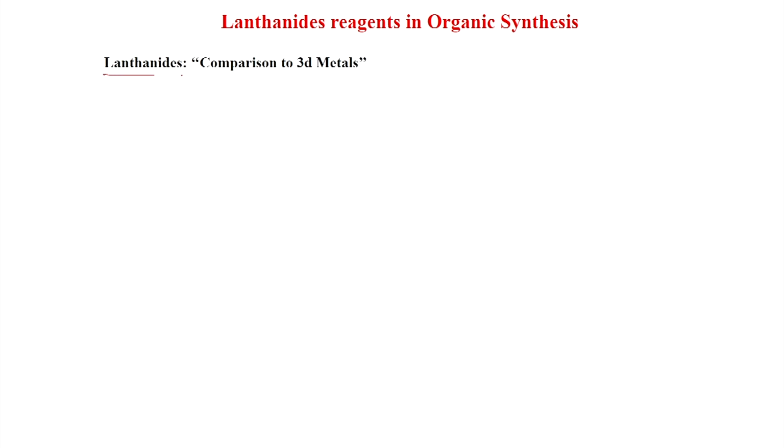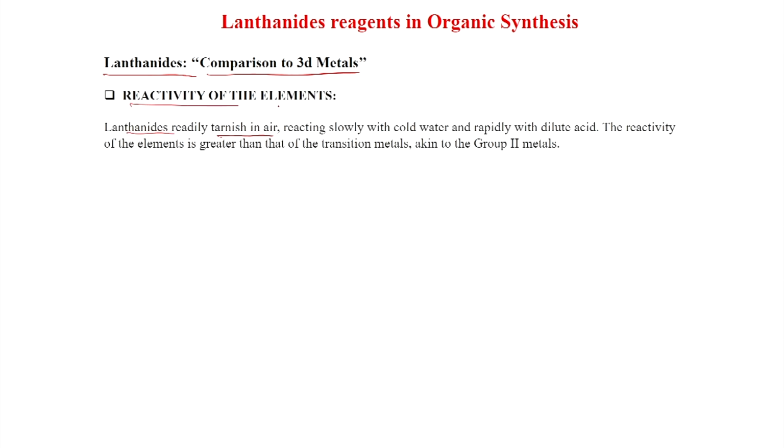Now, we will discuss the lanthanides in comparison to 3d metals. This is the reactivity of the lanthanide elements. They readily tarnish in air, reacting slowly with cold water and rapidly with dilute acid. The reactivity of the elements is greater than that of the transition metals, akin to group 2 metals. So, they are quite similar to group 2 metals, and their reactivity is also sometimes similar to group 2 metals.